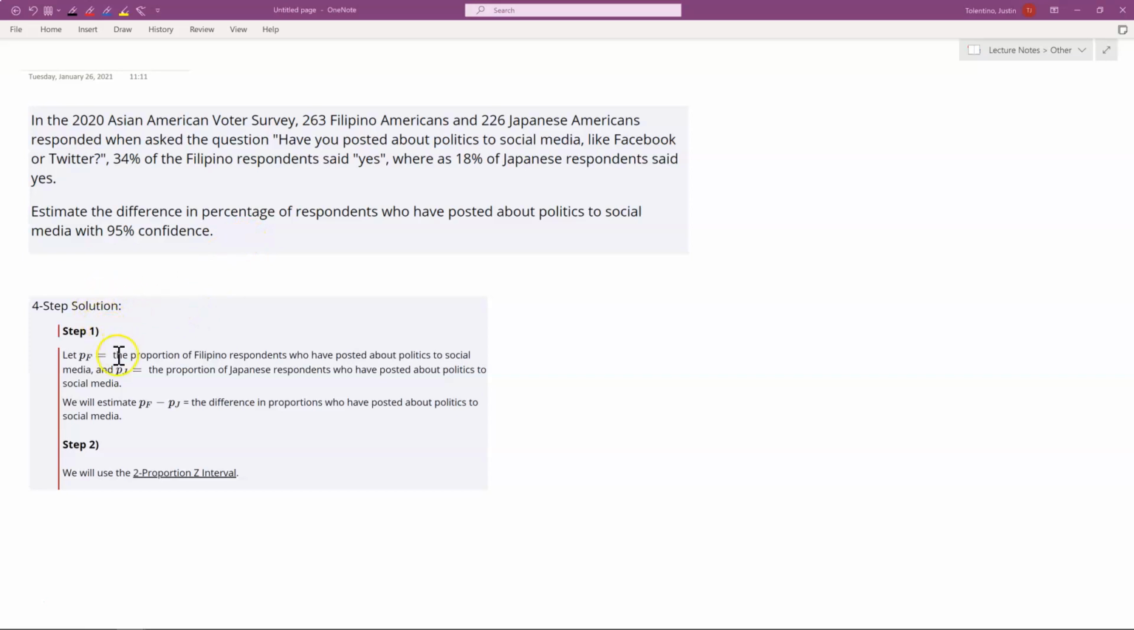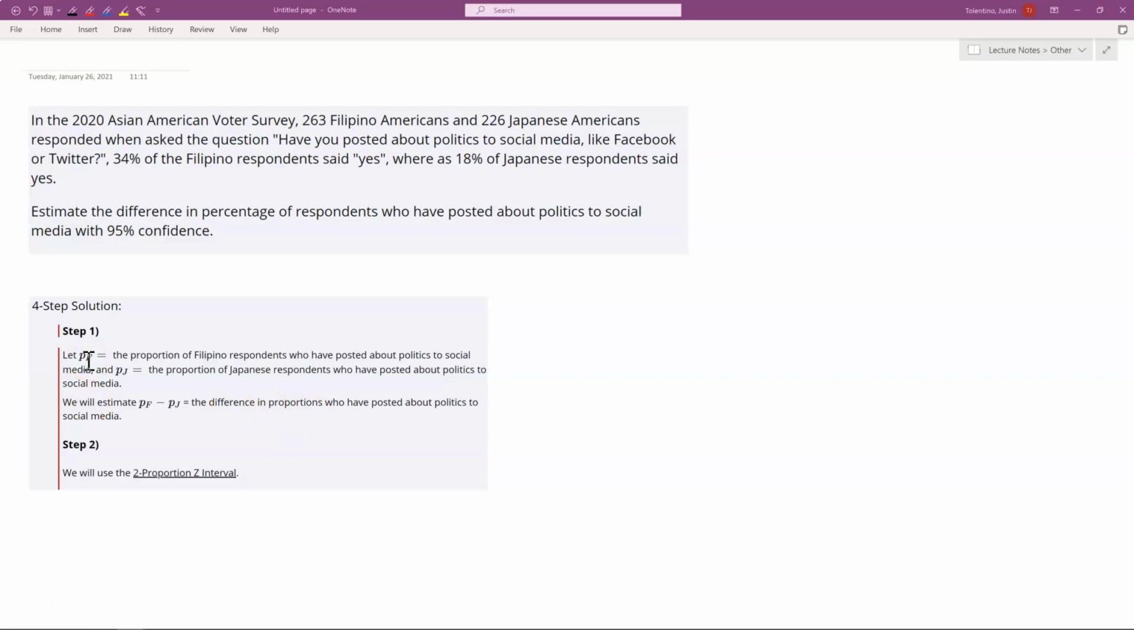So as we saw in our solution, we can define our parameters. We'll use PF as the proportion of Filipinos and PJ as the proportion of Japanese who have posted to social media. And we're using a 2 prop z interval. So let's just look at the calculations that we need to complete.